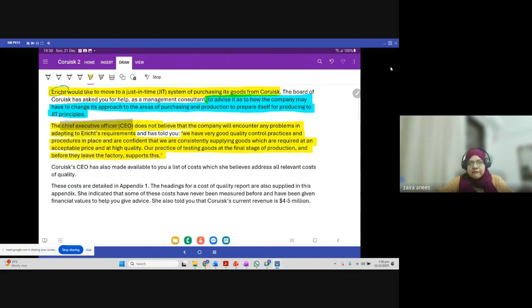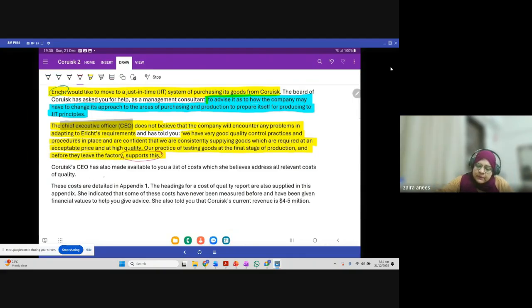So he believes that our process of doing the inspection at the last phase of production is okay. So he is living in some other world probably.